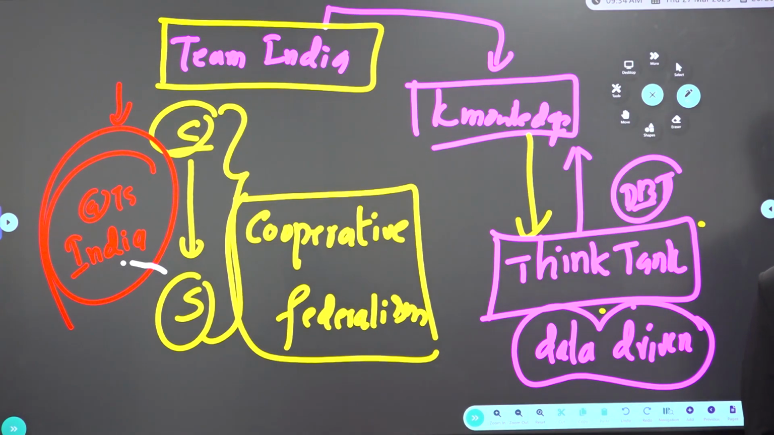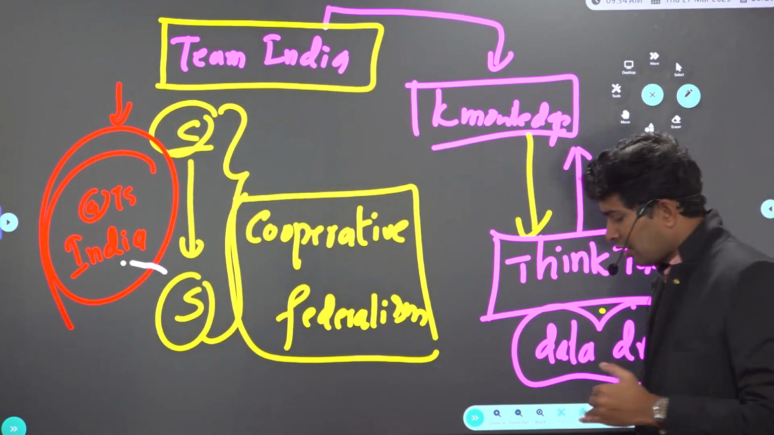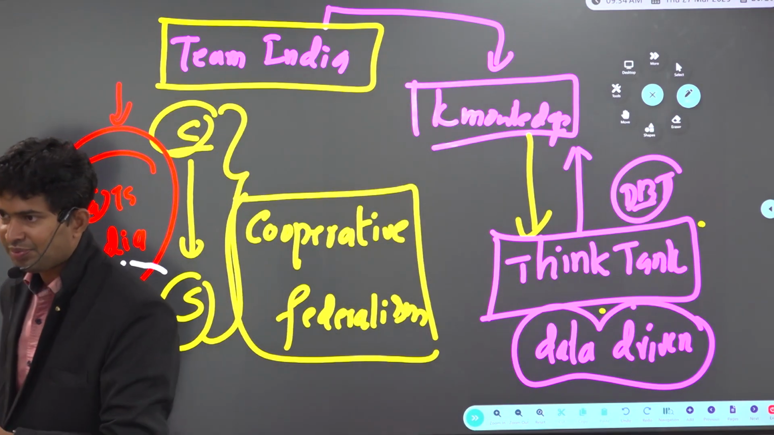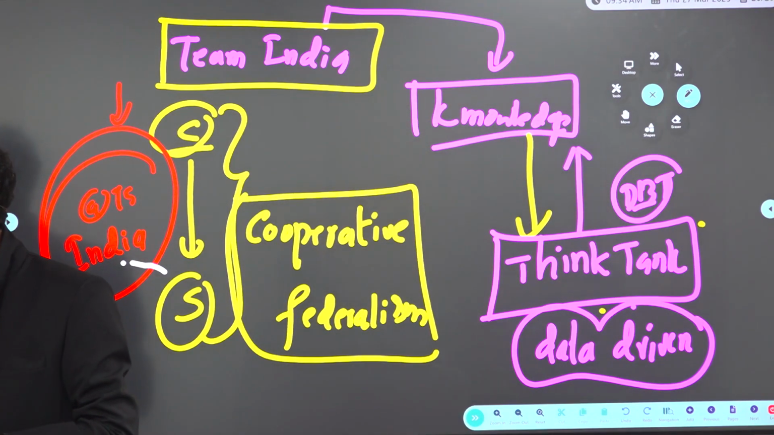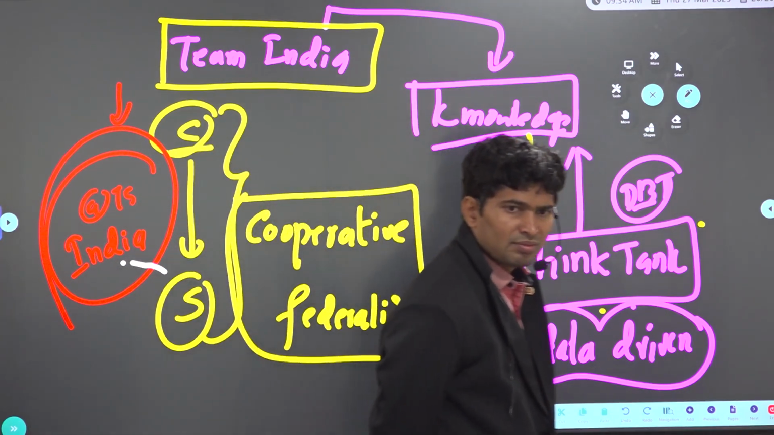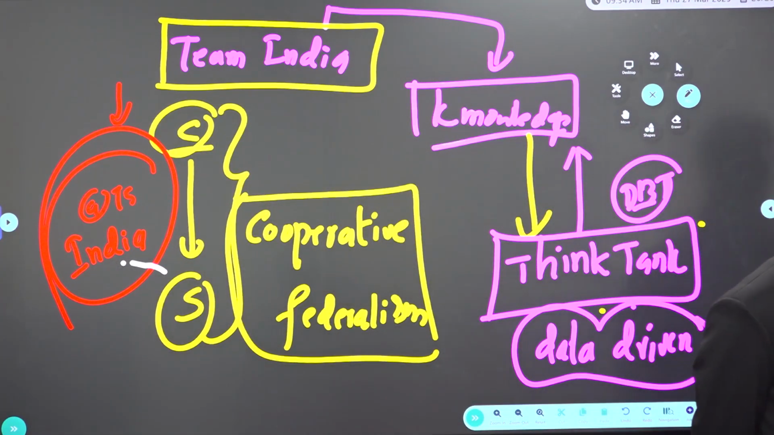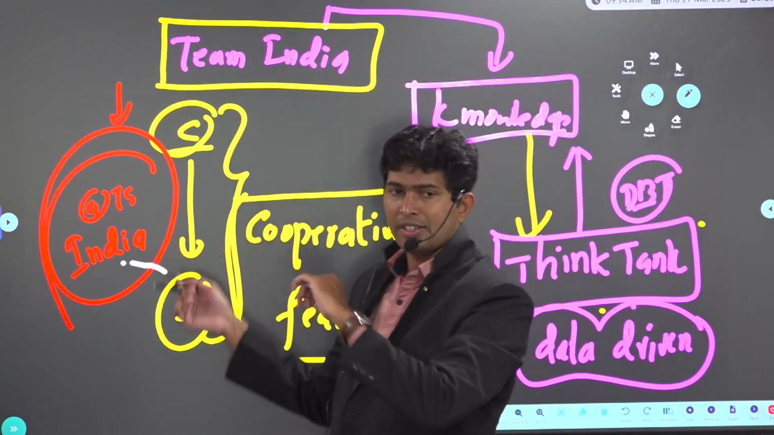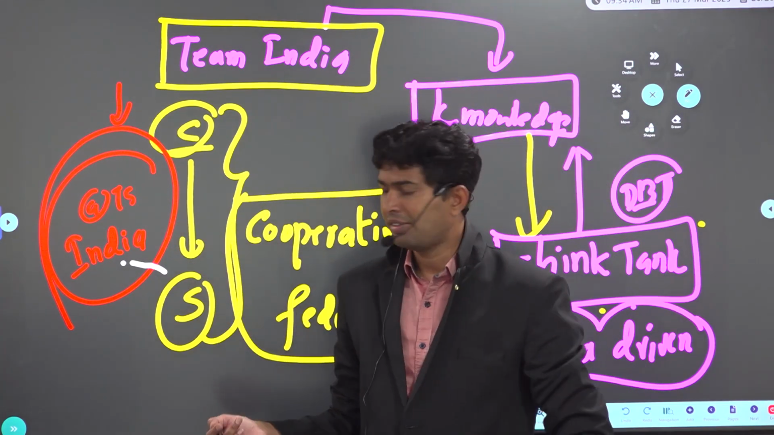India @75. So when India celebrated 75 years of independence, Azadi Ka Amrit Mahotsav. When India became independent in 1947, 75 years later is 2022. So in 2022, Azadi Ka Amrit Mahotsav was celebrated. At that time, Niti Aayog released this book called India @75.